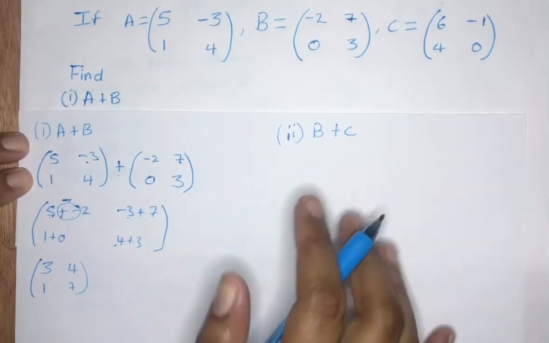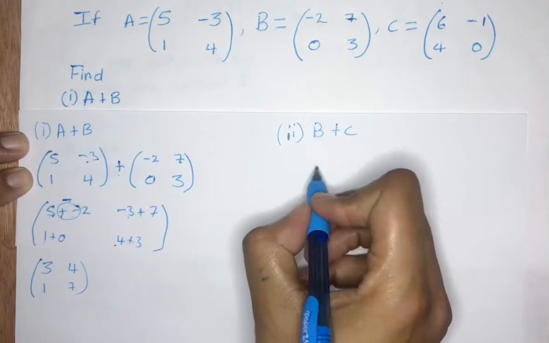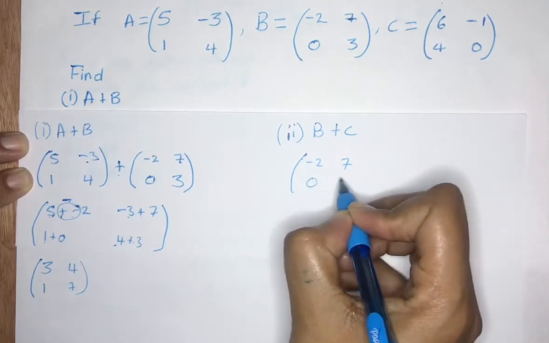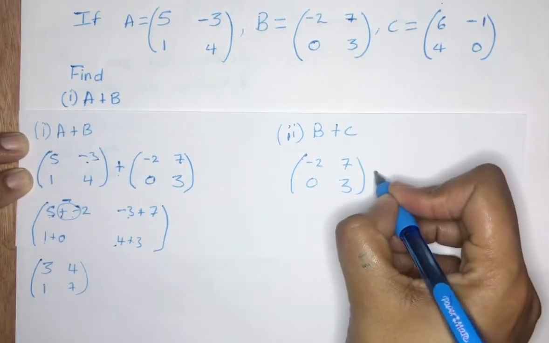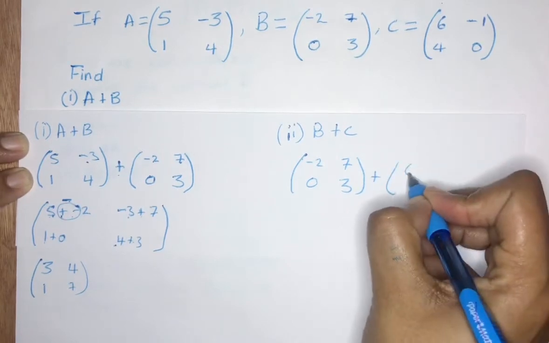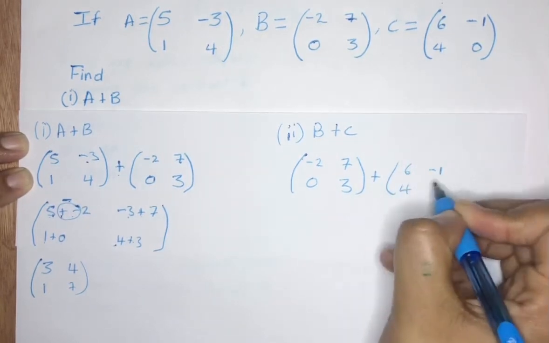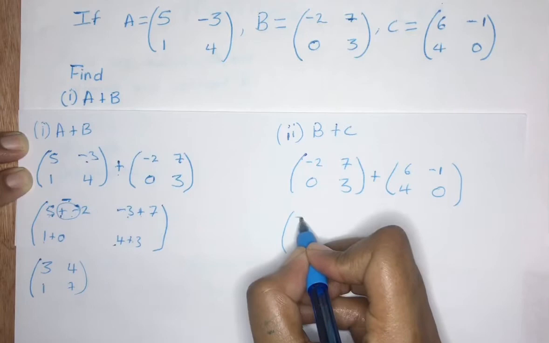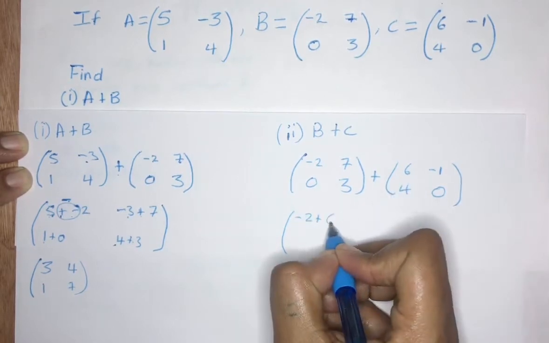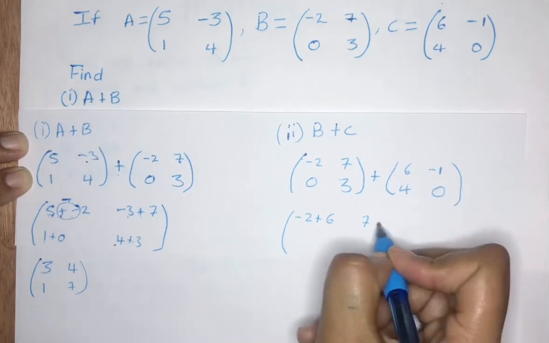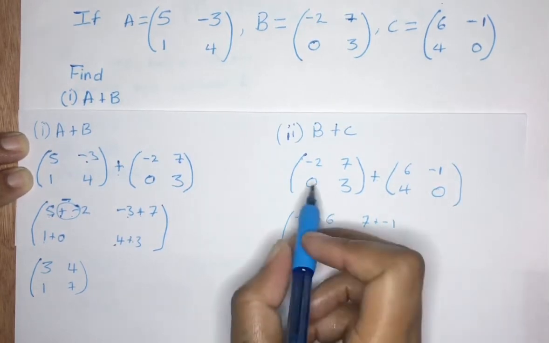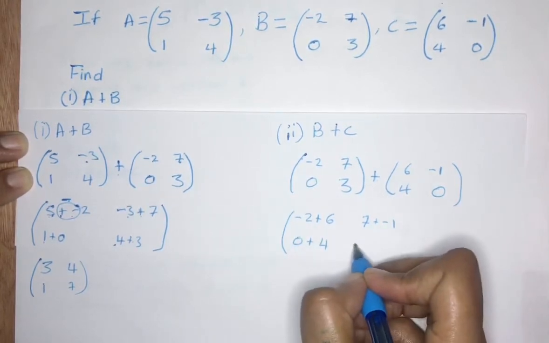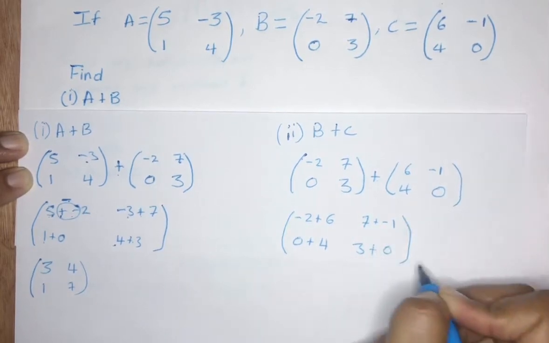Next part now, we'll have to do B plus C. So we write -2, 7, 0, 3 plus our C, which is 6, -1, 4, 0. Corresponding elements. So it is -2 plus 6, 7 plus -1, 0 plus the 4, and then we have 3 plus 0, close bracket.